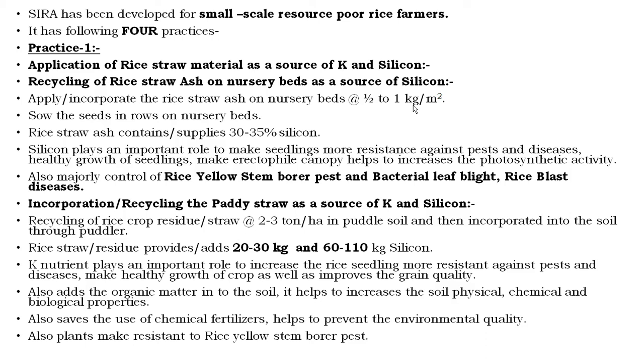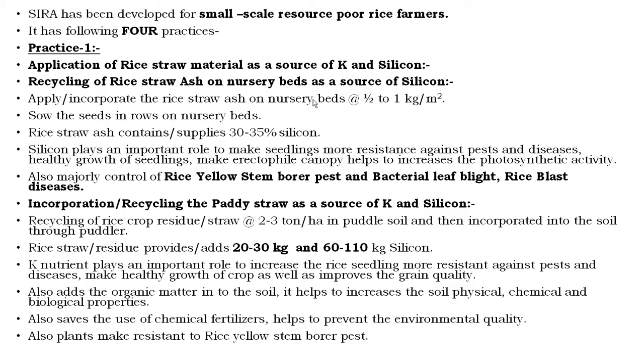as well as silicon, which will be helpful for the better establishment of seedlings as well as to develop healthy seedlings, and also improving the resistance against pest and disease.